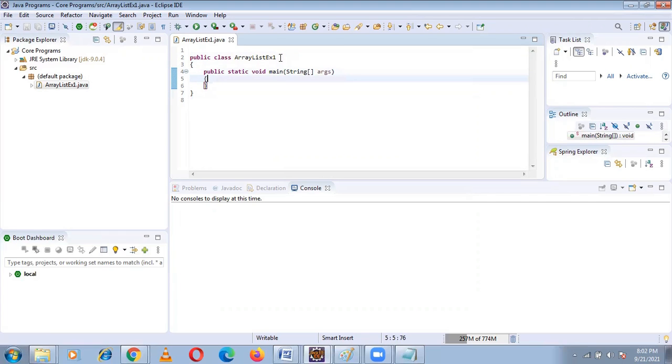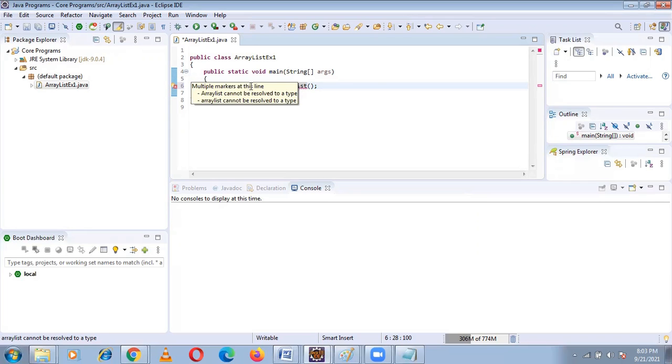Now you write the program. Okay, ArrayList. ArrayList is an implementation class of List. How do you create an object for ArrayList? ArrayList al is equal to new ArrayList. I have made one mistake. What is that mistake? See, A is not capital. Then it is showing me multiple markers at this line.